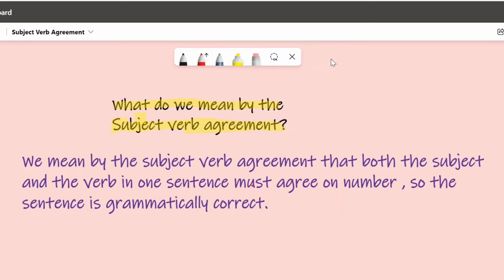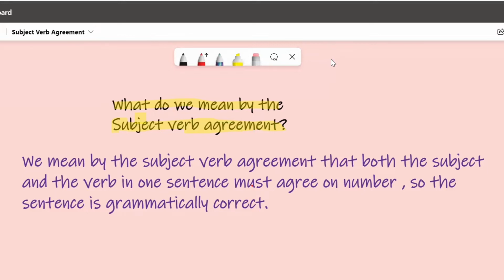What do we mean by the subject? Someone who does, or something that does, the action. And the verb is the action being done. So if I say, for example, the boys play football, who plays? The boys. The boys here is the subject of the sentence. What do they do? They play. So play here is the action. This is the verb of the sentence.